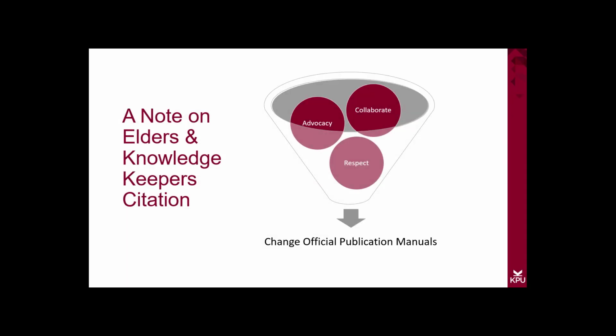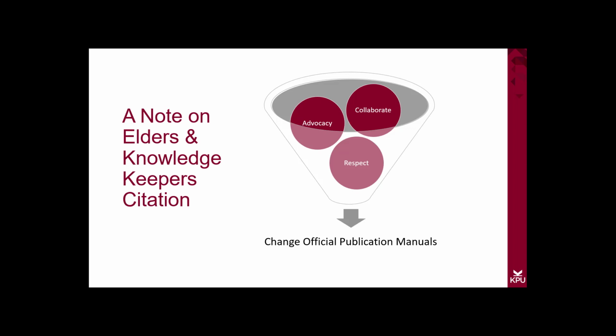Elder and Knowledge Keeper citation is not officially used in the APA, MLA, or Chicago citation styles. The citations I presented today were created in consultation with other Indigenous librarians. We drew on a template from Norquest College and collaborated with the University of British Columbia's Xwi7xwa Library and Simon Fraser University.